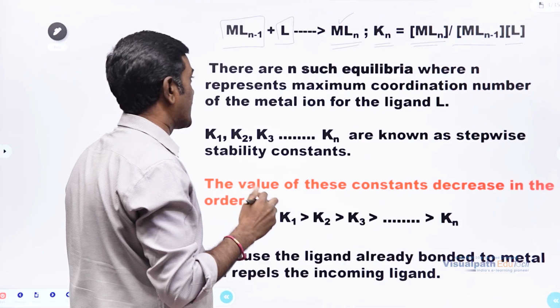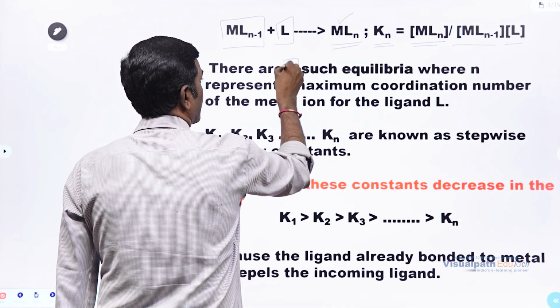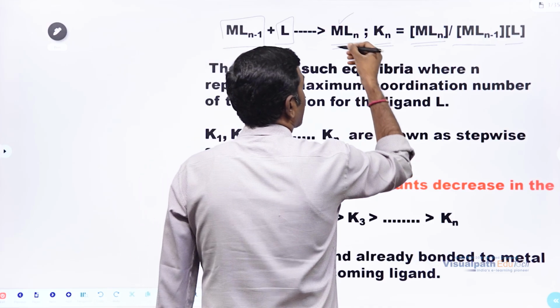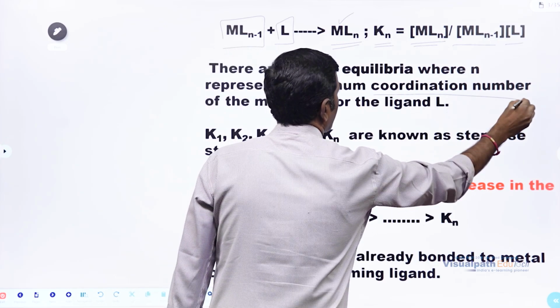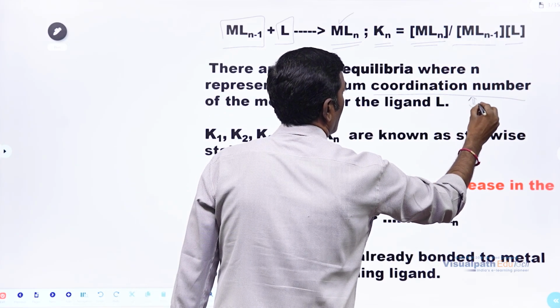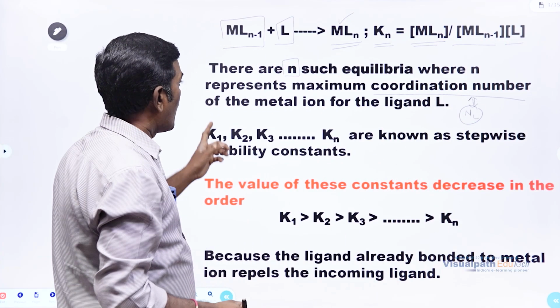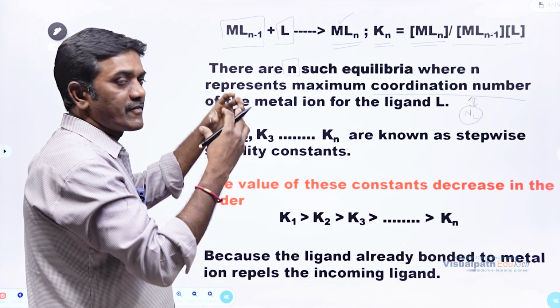Here, a very important thing is, what is this n? This n represents the maximum number of ligands attaching to the metal, that is the coordination number, or number of ligands coordinating with the metal.